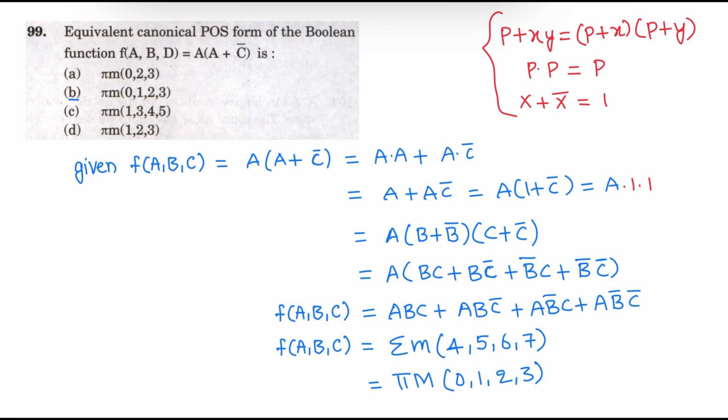So expand this, we will get sigma small m of 4, 5, 6, 7. These are the min terms. This is the standard SOP expression and the corresponding POS is pi capital M of 0, 1, 2, 3. So the correct answer is B, pi capital M of 0, 1, 2, 3. Option B is the correct answer.